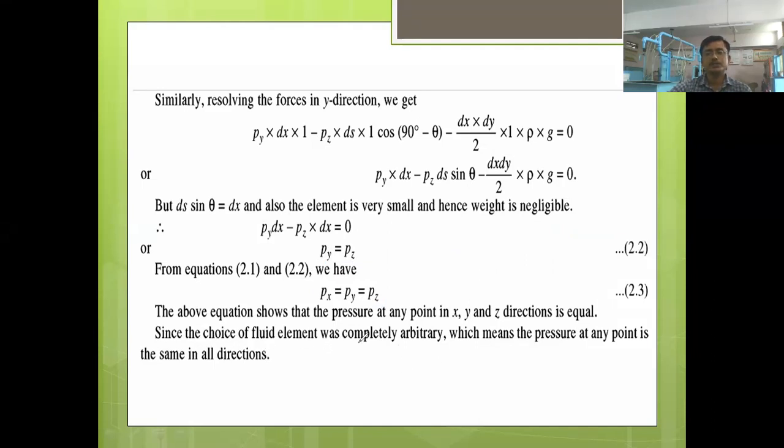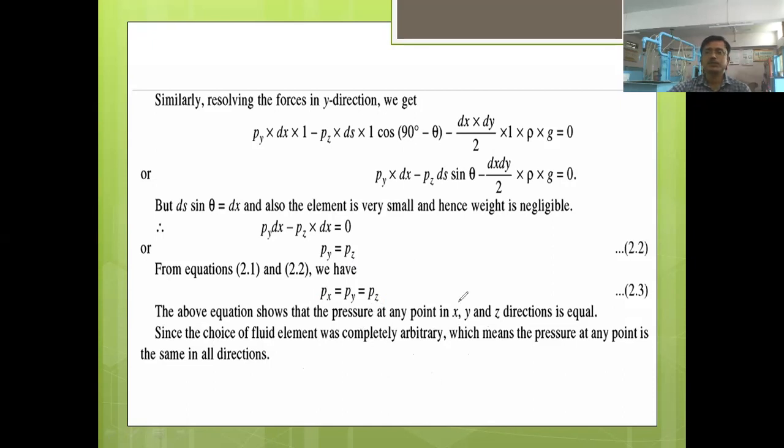Since the choice of the fluid element was completely arbitrary, meaning we can take any shape here, which means that the pressure at any point in the fluid is the same in all directions. You can take a rectangle, you can take a circle, any kind of shape you can take here and derive this equation. Okay.